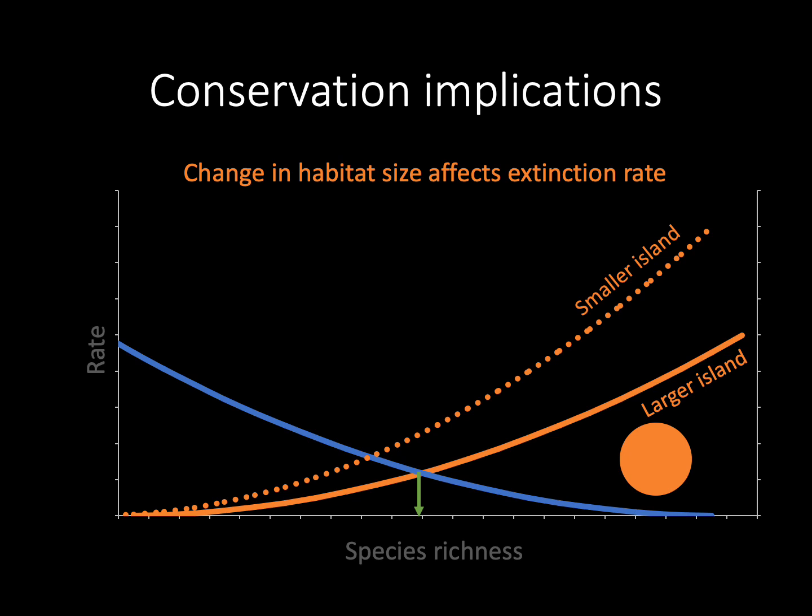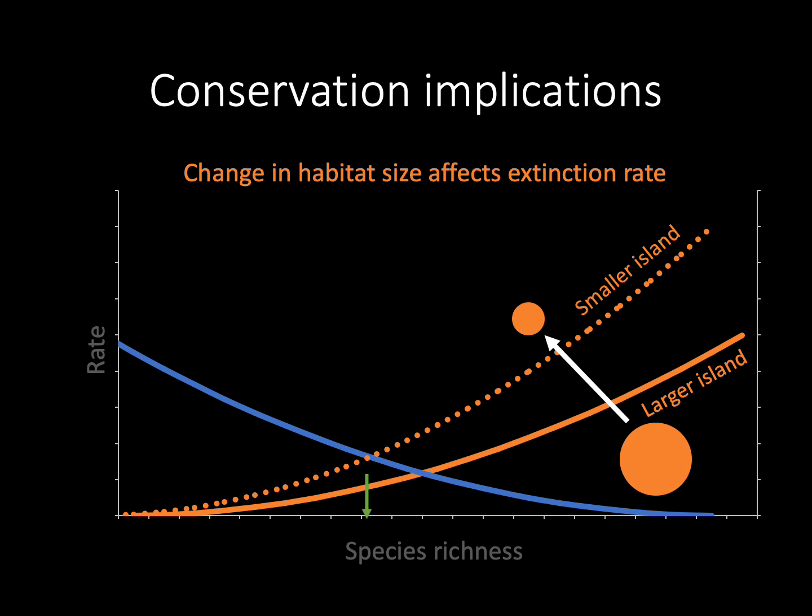First, we expect a decrease in species richness in the remaining habitat areas, the remaining islands. This results from smaller islands having lower colonization rates and higher extinction rates. As an example here, as we decrease habitat patch size, in other words, as our island of natural habitat gets smaller, we increase extinction rate and lower the equilibrium species richness.